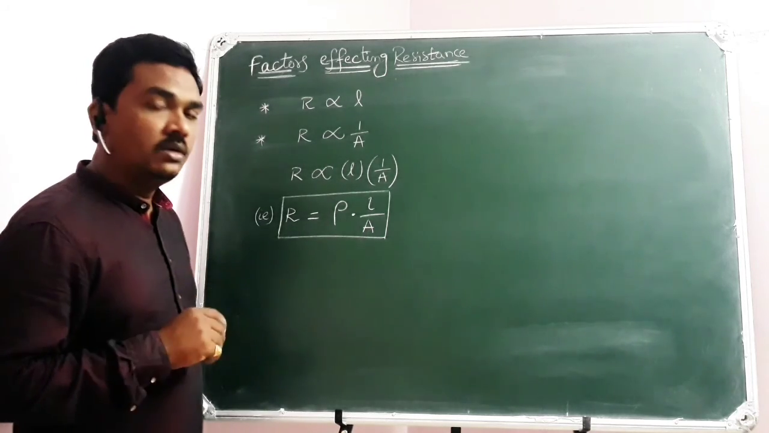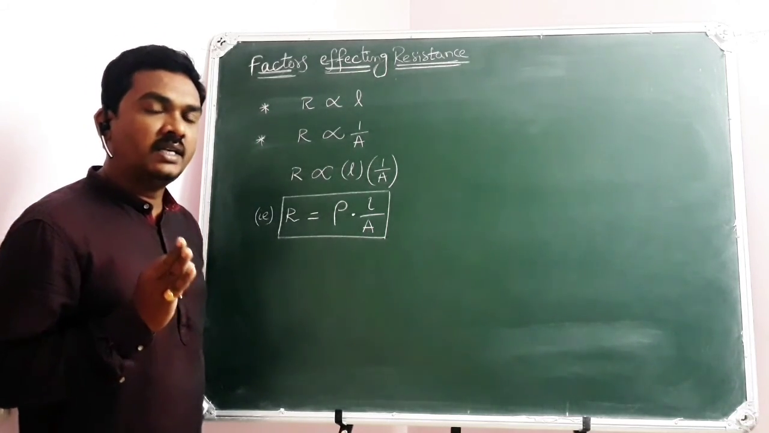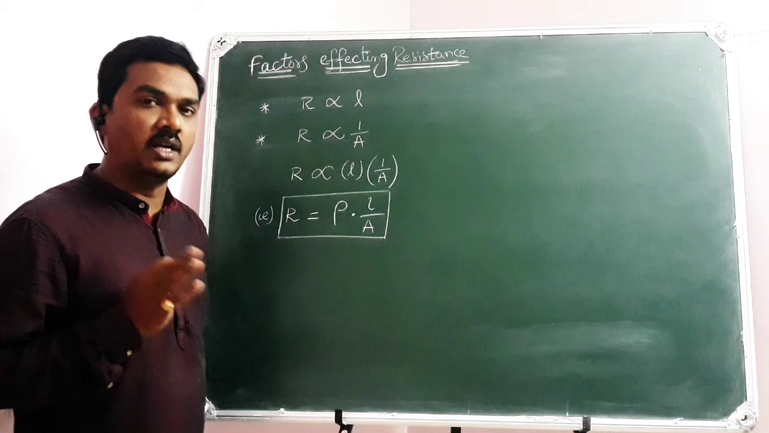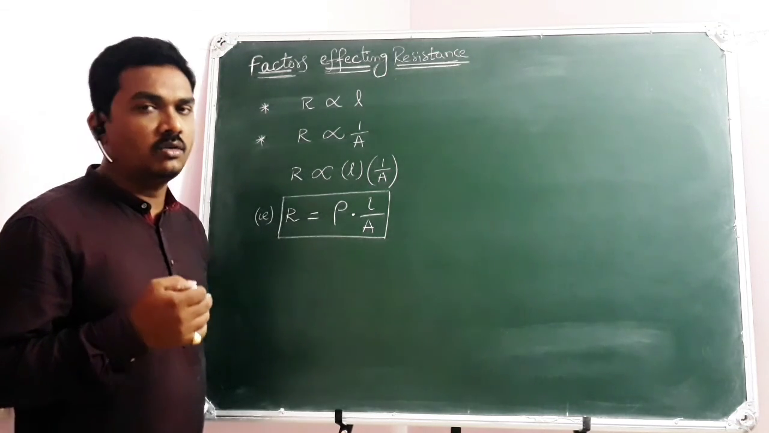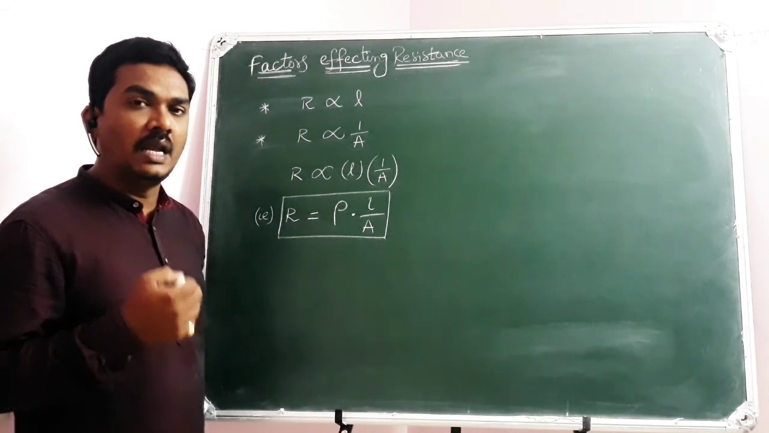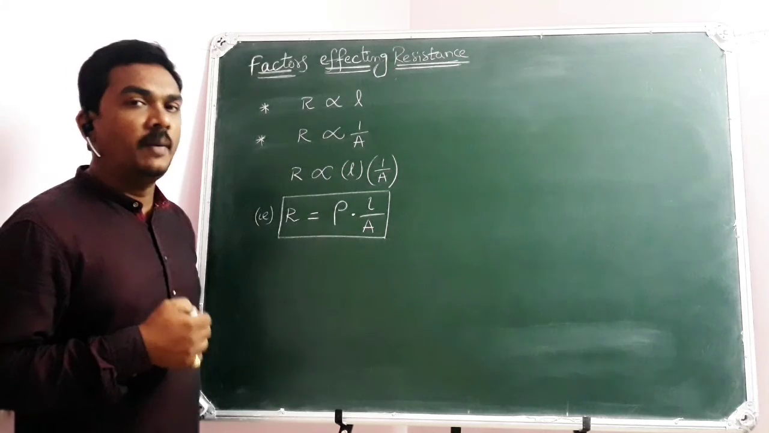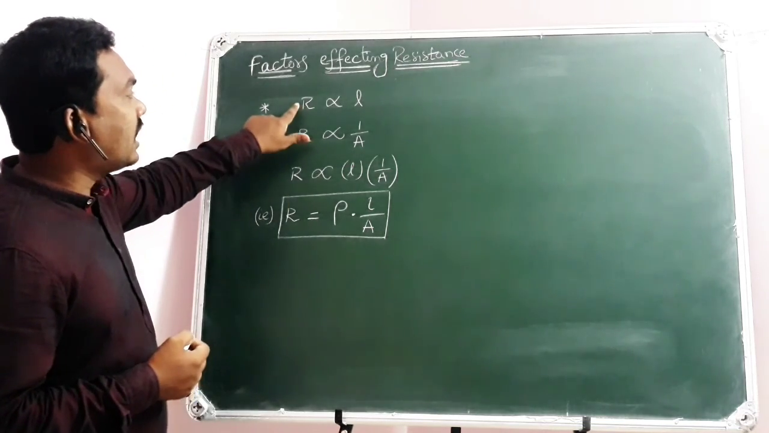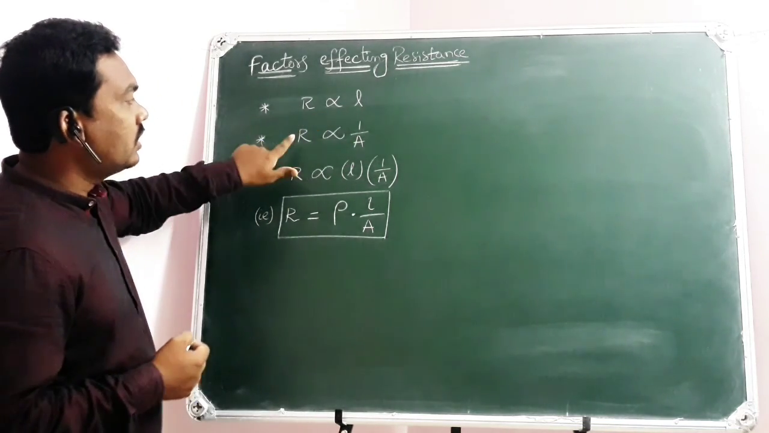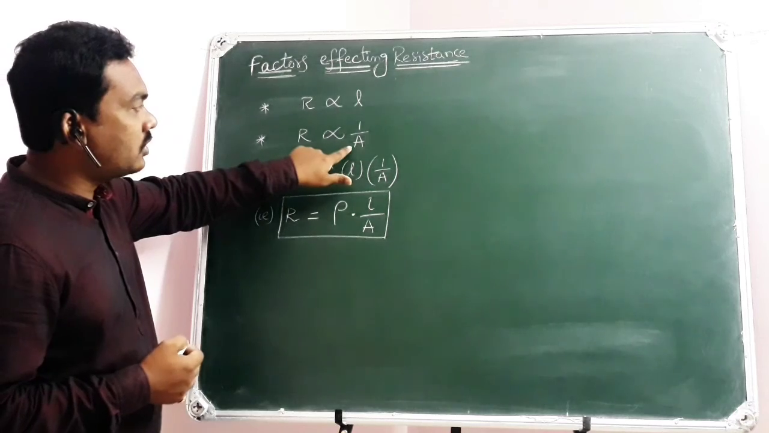Yes, look at the board. So we have learned till now the factors affecting the resistance of a conductor. Of course, all these conclusions are also familiar as laws of resistance. Apart from that, here R is directly proportional to L and R is inversely proportional to A.